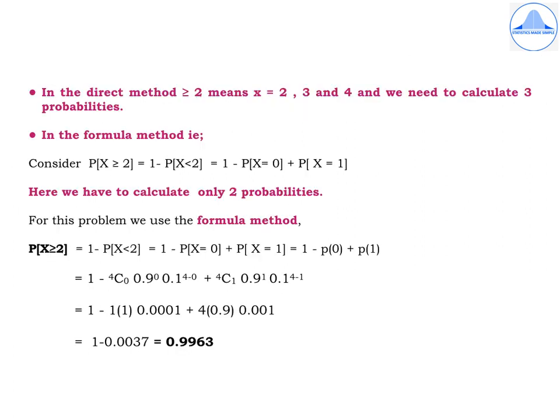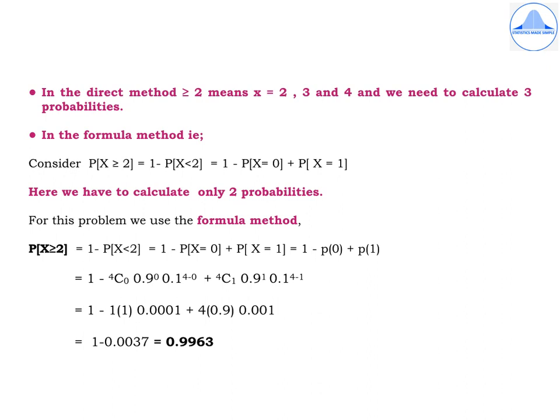Here we need to find out the probability that at least 2 ships will arrive safely. Now in the direct method, at least 2 would mean x is greater than or equal to 2. So if you compare it with the range, x greater than or equal to 2 means x takes the values 2, 3 and 4, and we need to calculate 3 probabilities.